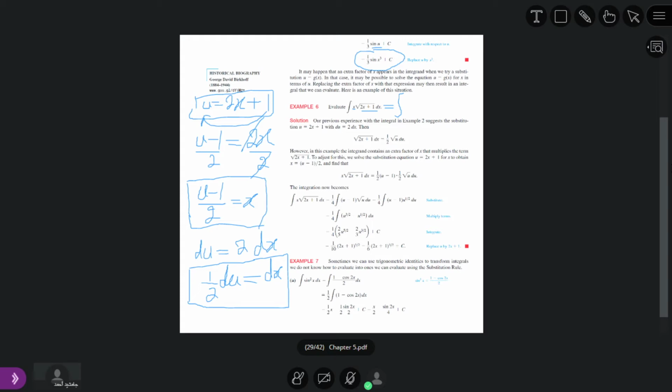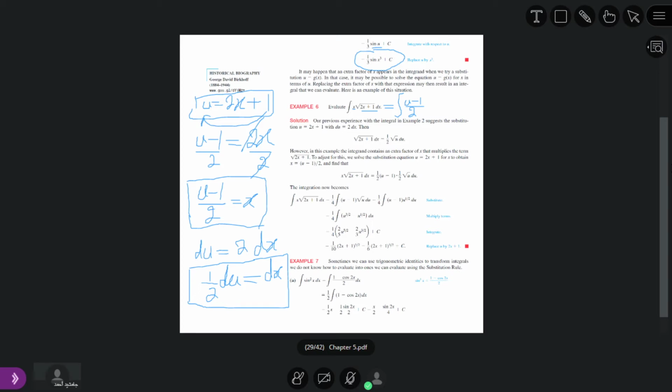It is equal to u minus 1 divided by 2. So we put here u minus 1 divided by 2.